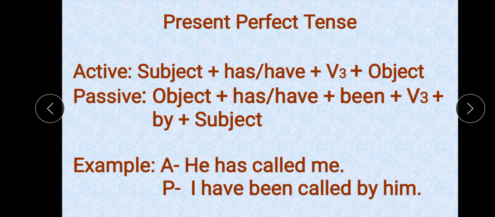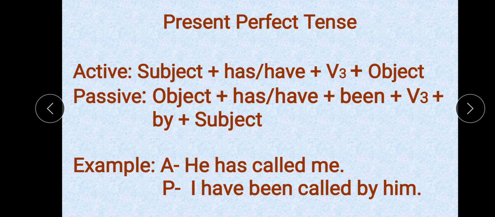Now for example, in active voice it is he has called me. In the passive sentence it will become I have been called by him. First the object of the active sentence, me, becomes I. Then with I we use have. So we have used have here, then been, and then the third form of the verb. Already in a perfect tense, in the active sentence also we use the third form of the verb only, so it is very easy for you.